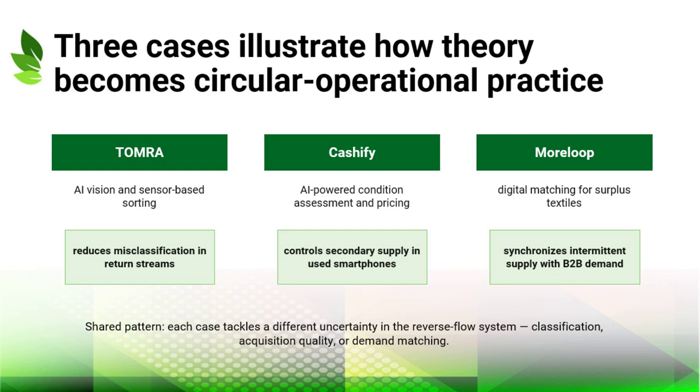The shared pattern is that each case addresses a different uncertainty in circular operations. One uncertainty is whether returned items are classified correctly. Another is how much secondary supply will be acquired and in what condition. A third is whether unpredictable surplus materials can be matched to buyers. Use this slide as a bridge from the previous idea to the next operational decision.